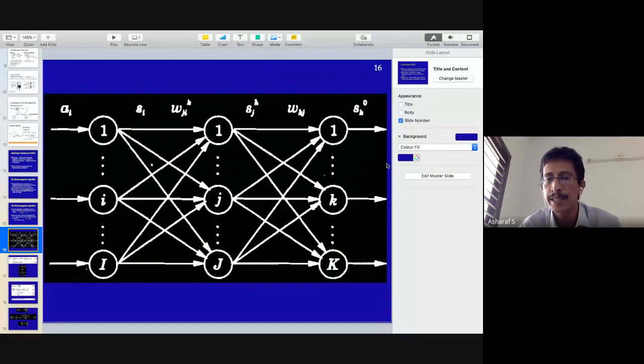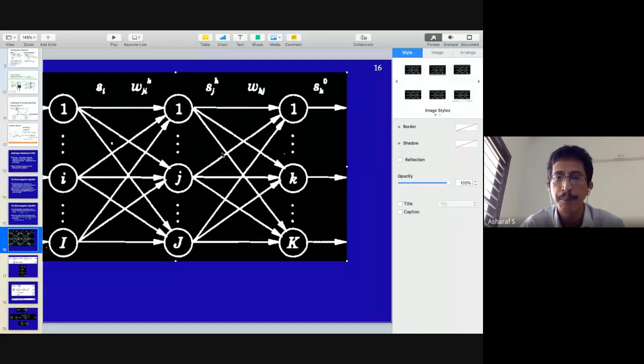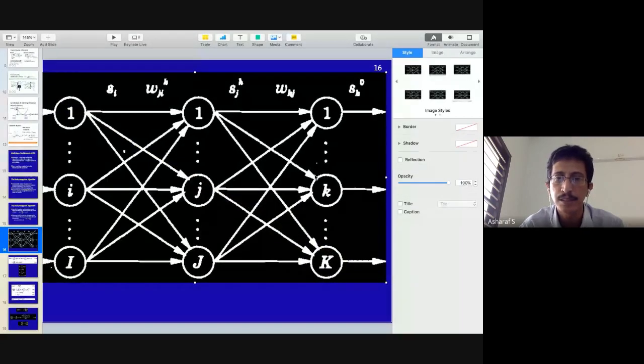If you can compute the gradient of the error computed here with respect to the Wkj weights, you get the gradient here. What do you get? You get the delta Wkj, the adjustments of weights here. If we can compute the gradient of the error computed here with respect to Wji, you know how to adjust the weights here. And this is pretty straightforward.